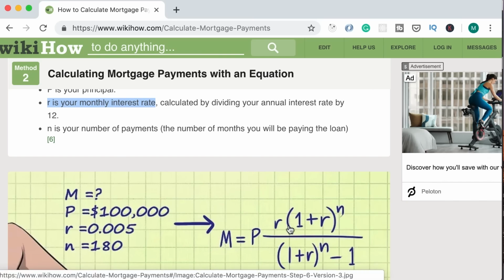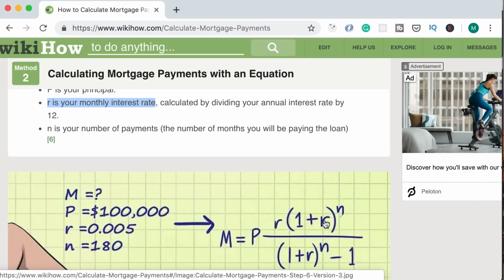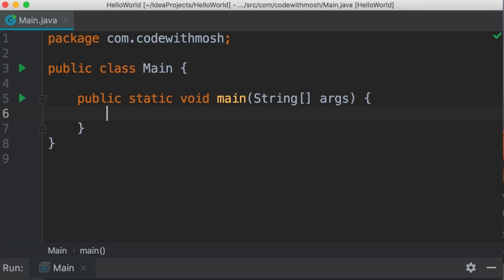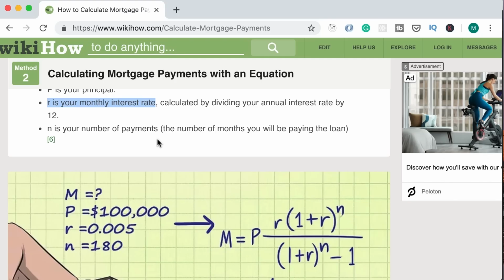We need to multiply this by this expression. Here we need to add 1 to this interest rate and raise it to the power of n, where n is the number of payments. So we need to multiply this number by 12 months to calculate the number of payments. Now, to raise this number to the power of n, you need to use the pow method of the math class. This math class has this pow or power method that takes 2 arguments or 2 values, a and b. So go ahead and spend 10 to 15 minutes on this exercise. When you're done, come back, see my solution.